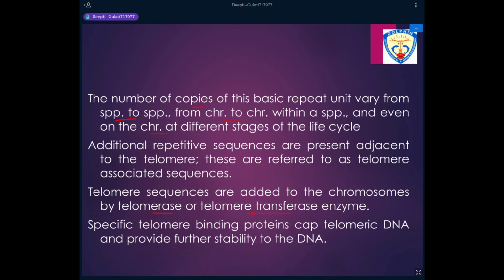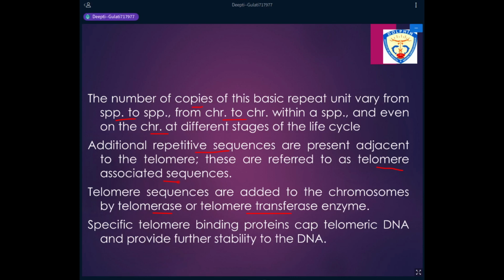telomere transferase. Now, when these sequences are added, certain proteins also bind to these sequences, and certain repetitive sequences are also added to the telomere sequences. These sequences are known as the telomere associated sequences, and the proteins are known as shelterin proteins.